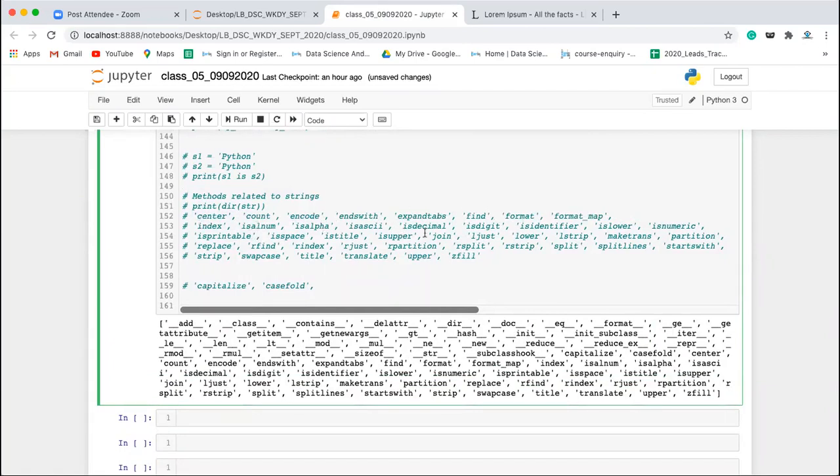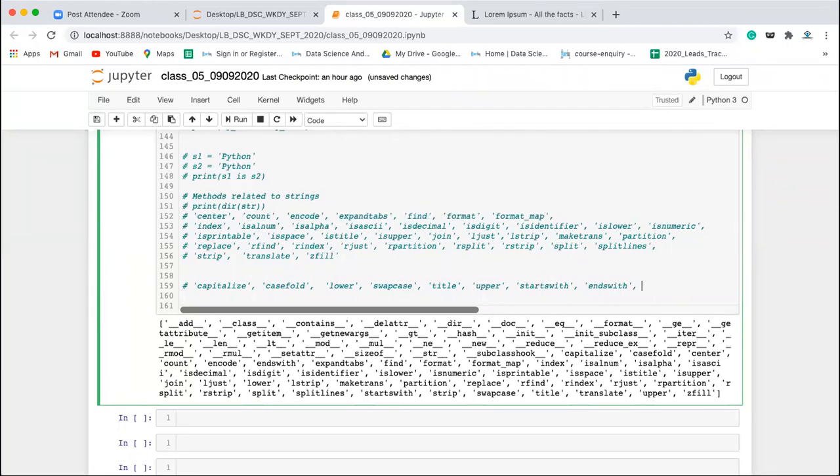Then lower, then we have swapcase, title, then we have upper, and then we have startswith and endswith.